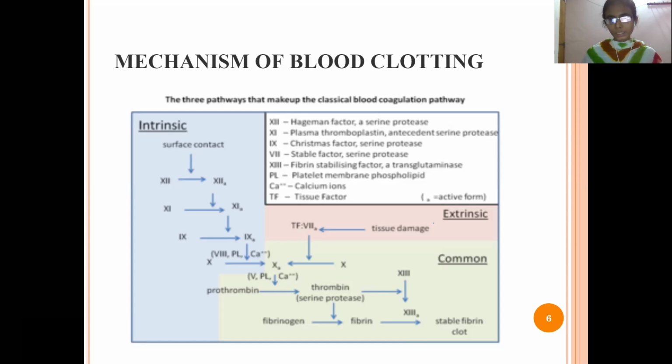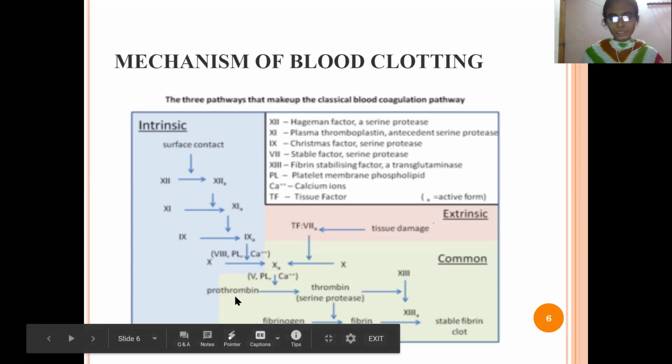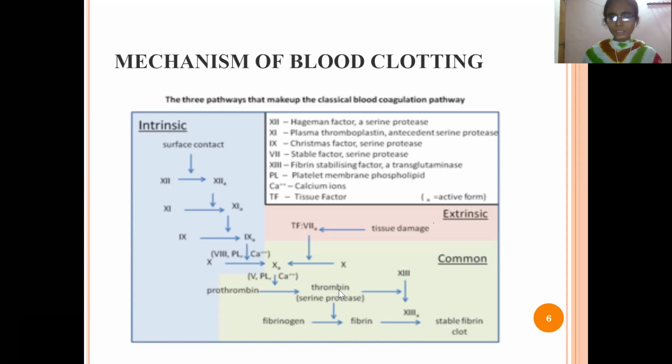Along with the red blood cells and platelets, the other things responsible for causing the blood clot, like fibrin and blood clotting factors, will also come to the side where we got the injury. There they will activate the prothrombinase. In the presence of the calcium factor, it is converted to prothrombin, the prothrombin is converted to thrombin, this thrombin is converted to fibrinogen, and this fibrinogen is converted to fibrin.